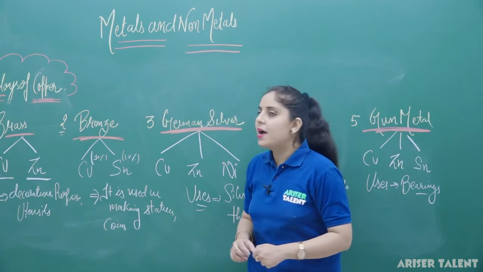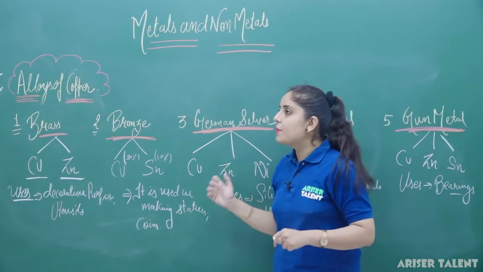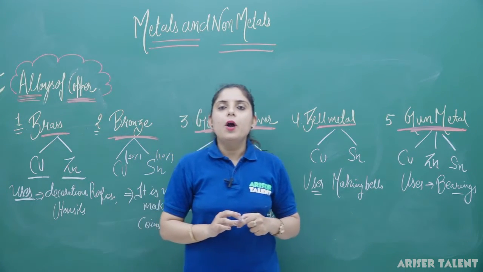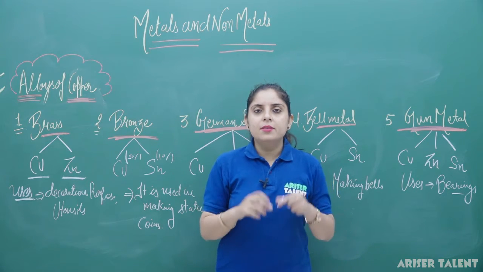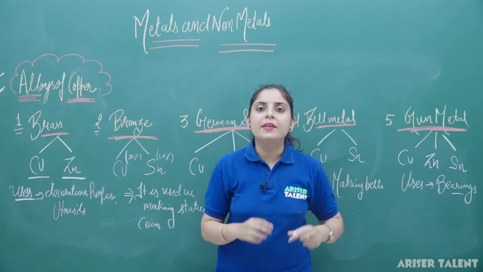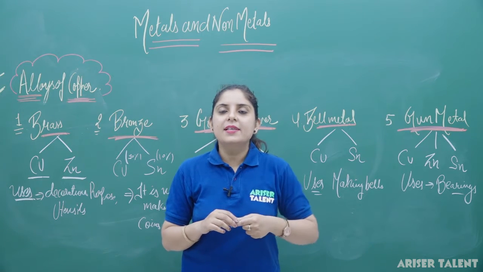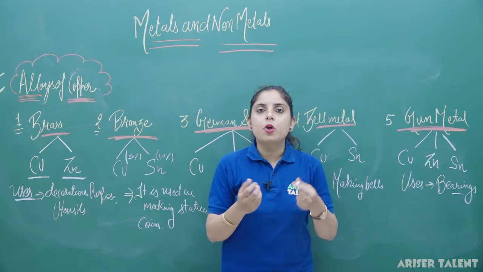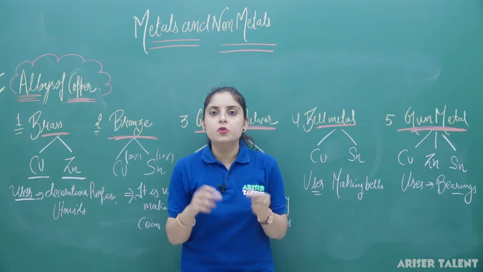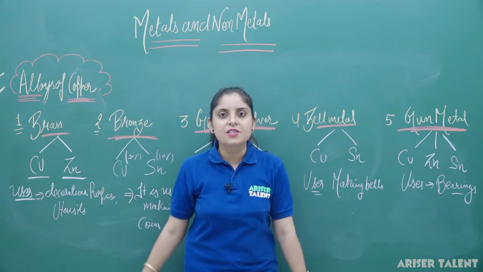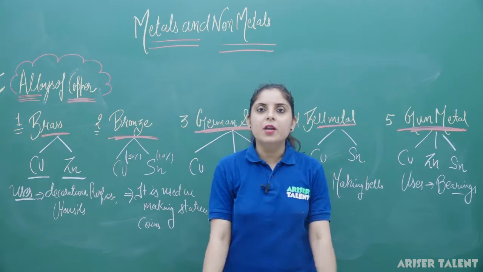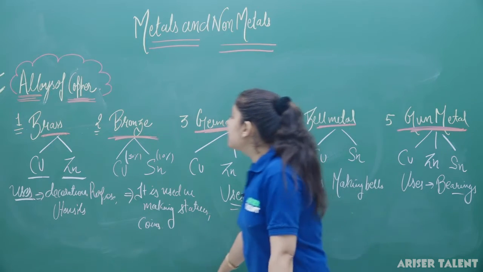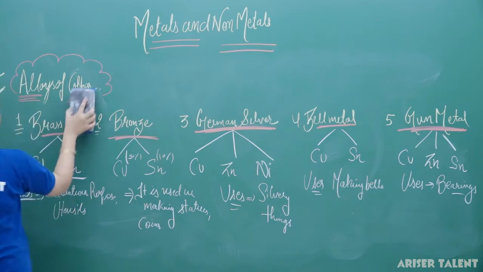So you have seen that these are some of the important alloys of copper. The first one is brass, second is bronze, third is German silver, then we have discussed bell metal and gunmetal. So what you have to do is learn the alloys, how the metals combine and alloys are formed. Because in the exam a question can be asked about what the constituents are, or what metals or non-metals are used in making German silver. So you have to learn this table for answering such questions. The next topic we are going to move to is the alloys of aluminium. So, let's discuss the alloys of aluminium.